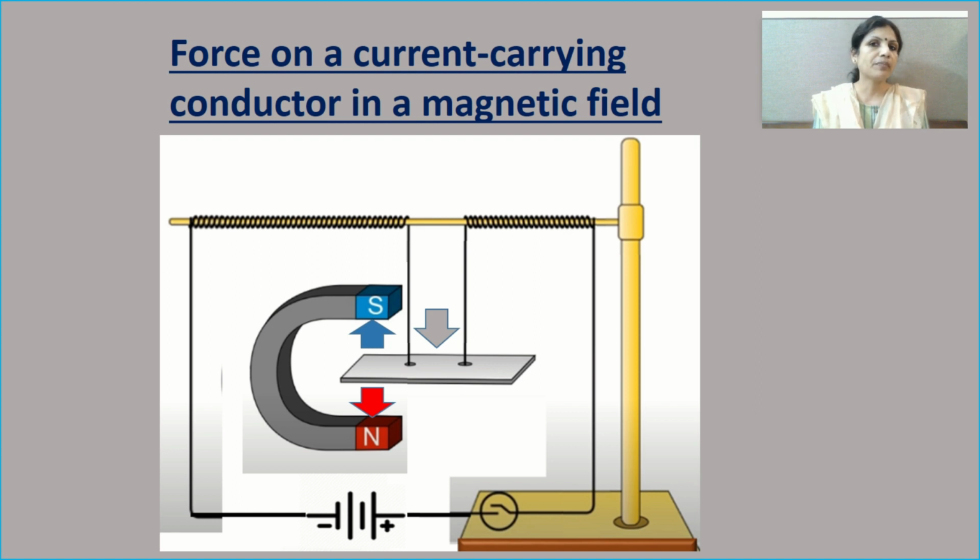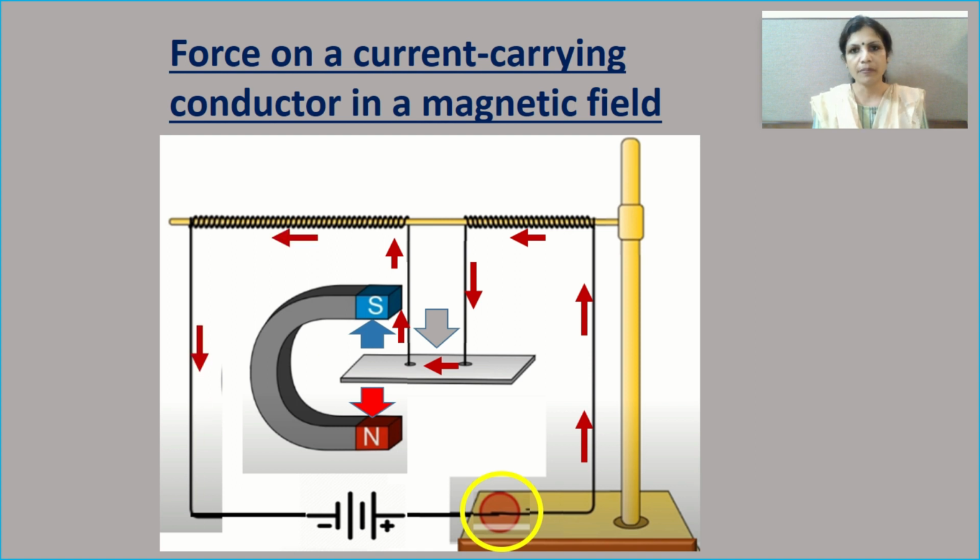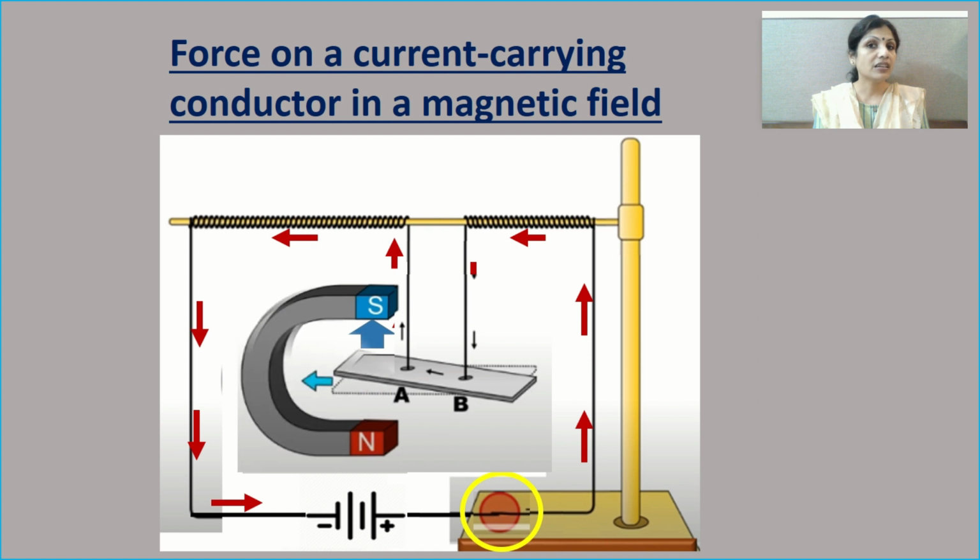Now when you tap the key, the circuit gets closed and therefore the electric current will start flowing through the circuit. Look at the direction of the flow of electric current. It's flowing through the rod and the circuit gets completed in this manner. The moment current passes through this assembly, you will observe that the aluminium rod gets displaced. It moves to the left side. Can you observe this? Earlier it was straight, and now when you pass electric current, the aluminium rod gets displaced. Now why is it happening so, children?